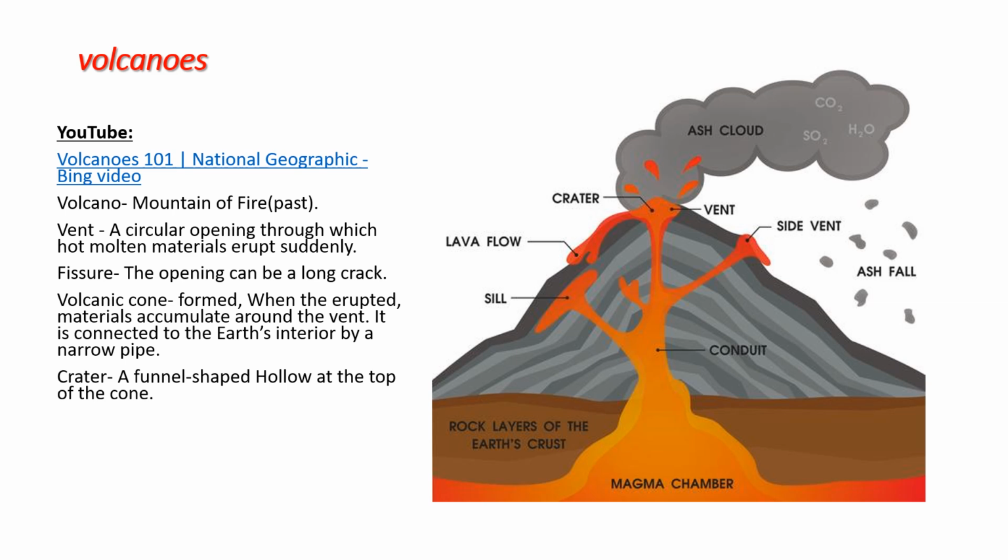Volcanic cone. It is formed when the erupted materials accumulate around the vent. It is connected to the earth's interior by a narrow pipe. So this volcanic cone is nothing but the accumulated material around the vent, and it is connected to the earth's interior by a narrow pipe. It looks like a volcanic cone. What is this crater? Crater is nothing but a funnel shape. I already explained that it is a bowl-shaped thing. You can call it a crater, and it is hollow at the top.